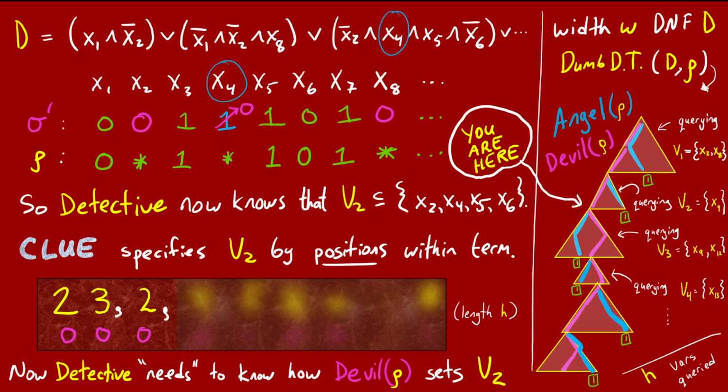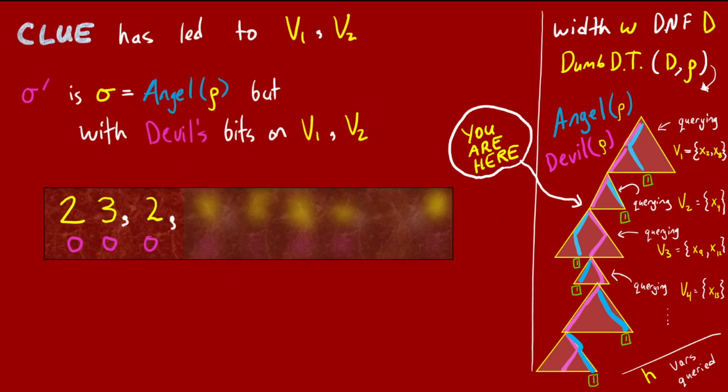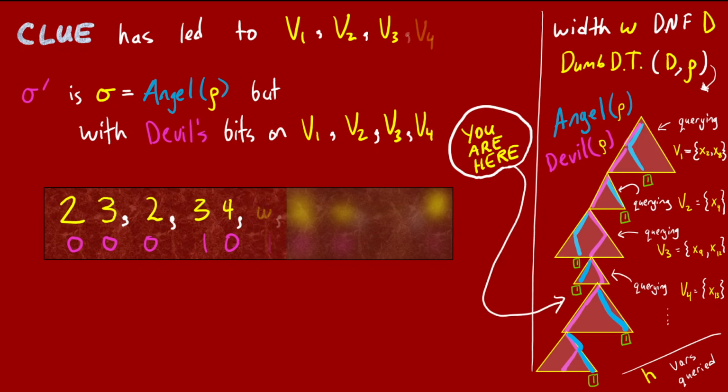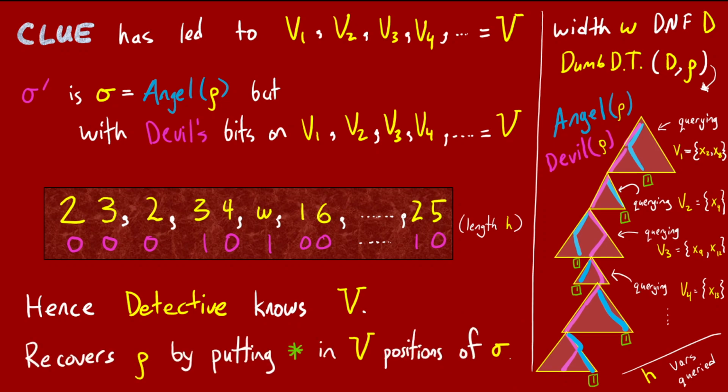And now the detective has made great progress. They successfully learned the variable sets v1 and v2. Moreover, they've updated sigma prime to contain the devil's bits for v1 and v2. And this means if they now plug sigma prime into D, the leftmost satisfied term will be the one that contains v3. And again, the clue will let the detective know exactly what the set v3 is, as well as how the devil fixes the v3 variables. And so on, until the detective finally figures out all of the set v. And just to remind you, the detective can now finish the job of recovering the bad rho simply by putting stars into sigma in the v positions.